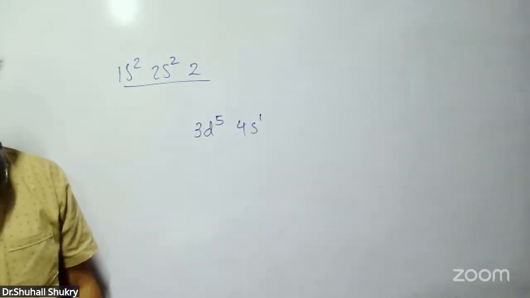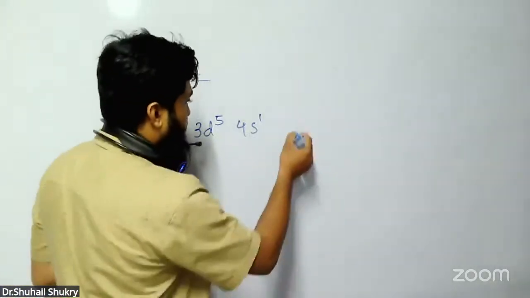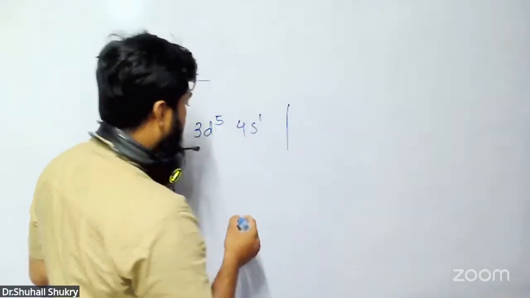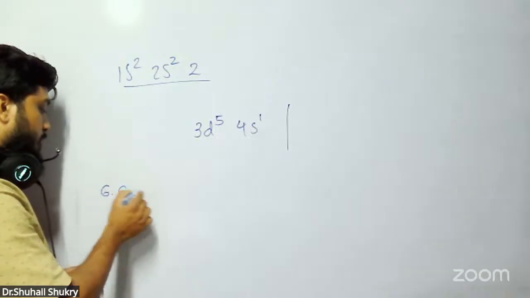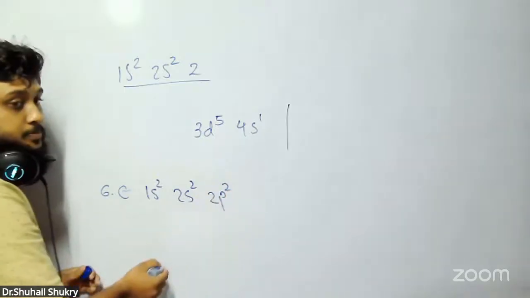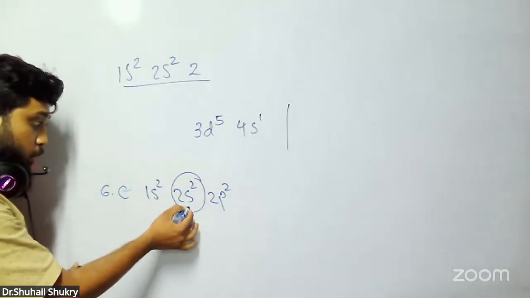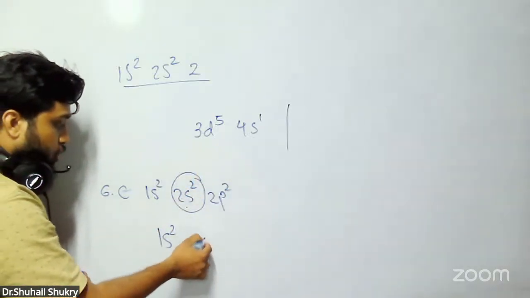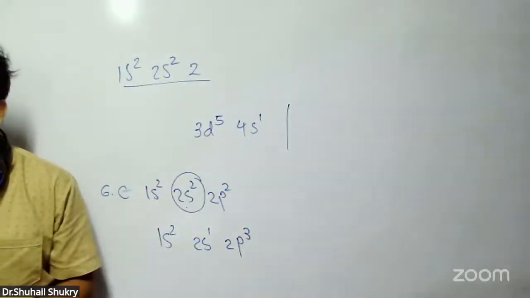What do you mean by excited? Excited means, again, for an example, we'll say carbon. Now, what is carbon's electronic configuration? 1s2, 2s2, 2p2. In the excited state, what will happen? An s electron from the lower level will go to another level. In the excited state, it becomes 1s2, 2s1, 2p3. This is an example for the excited state.